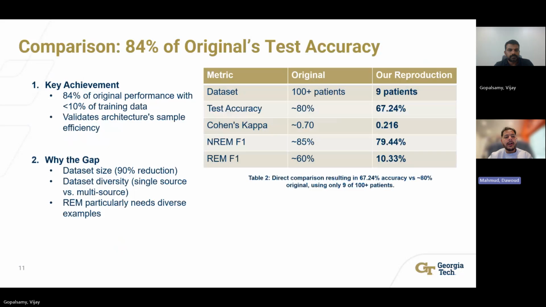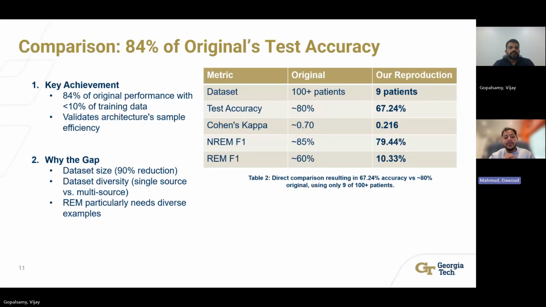Next slide. So our comparison of our test to the original paper. They used 100 plus patients from multiple data sets, achieving 80% accuracy, whereas we used 9 patients with 67.24% accuracy. So our key finding was that we achieved 84% of their original performance with less than 10% of the data, which validated that the architecture is sample efficient.